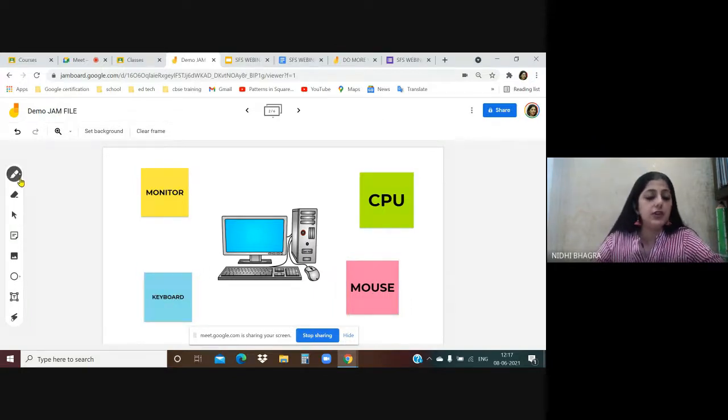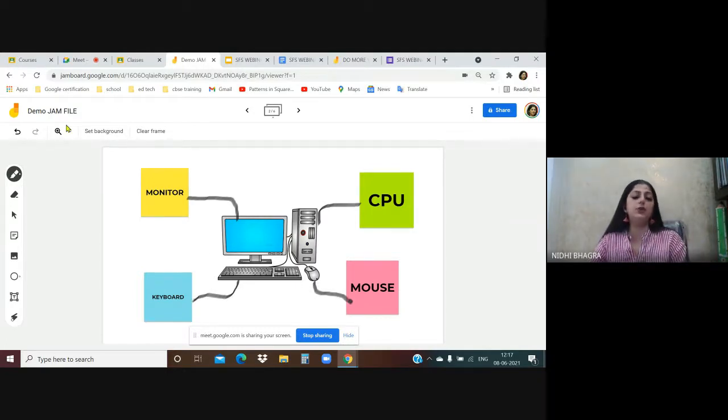You can even use the brush tool to point out this is monitor, this is CPU, this is mouse, and this is keyboard. This way you can teach in the class. You can choose any background. So this is how you can teach in the class using sticky notes, labeling the parts.